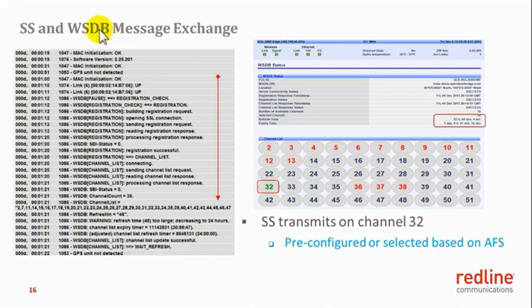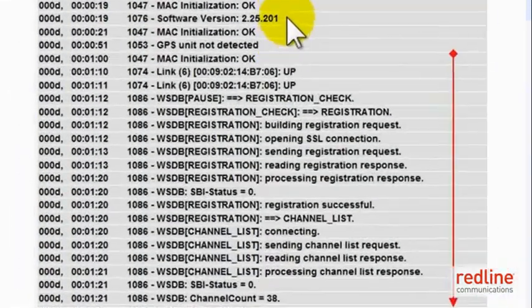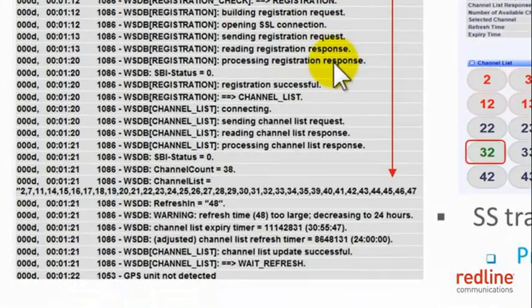Again, it is assumed that the subscriber log has been set to the verbose mode, as discussed earlier. On power up or reboot, the subscriber goes through its internal check and then links up with the sector controller on a selected frequency or on the frequency that it has found through the scanning process. After it has linked up with the sector controller, as you can see here, link ID 6, this is the MAC address of the sector controller with which the subscriber has linked up. The subscriber gets into the business of messaging or registration with the white space database and obtaining the list of available channels for its deployment location.